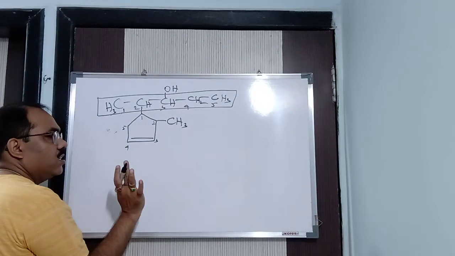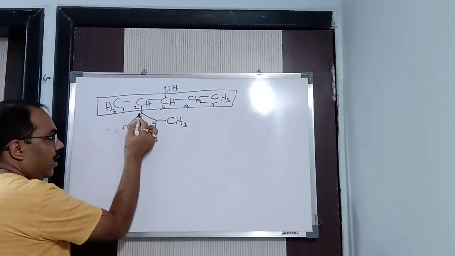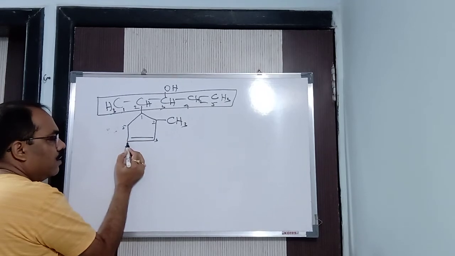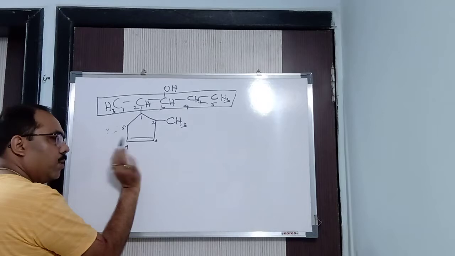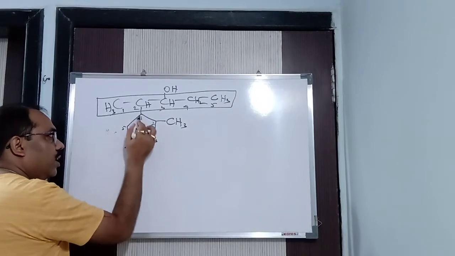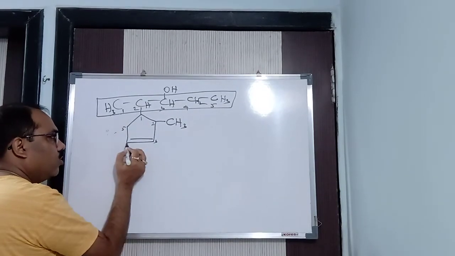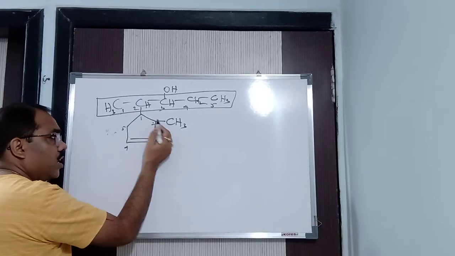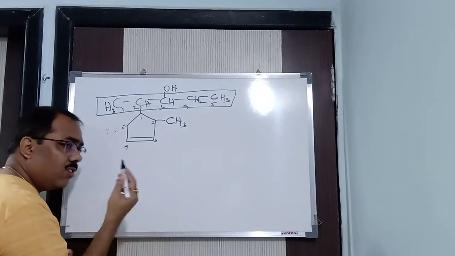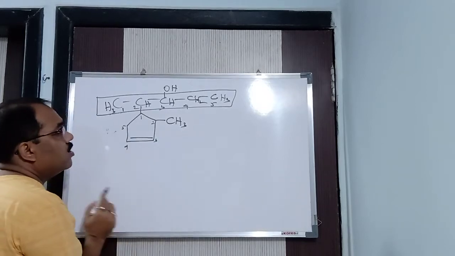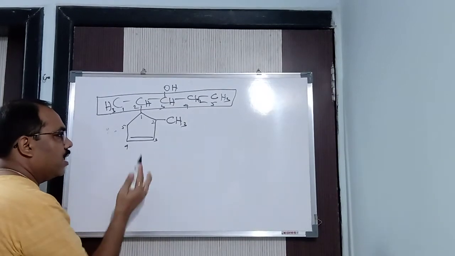A lot of things you have to see here. A lot of things, then only you will decide. If I come in this way, you see, the double bond comes in which position? 1, 2, 3. If I come in this way, the double bond comes at the third position. No problem, either of them is the same. But if I come in this way, 1, 2, 3, 4, 5, methyl gets the fifth position, and in this way you can see second. So I always have to give the lowest number. So before answering, you have to think a lot, and then you need to answer it. It's not that we get the question and start answering.